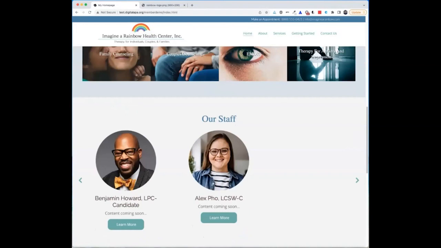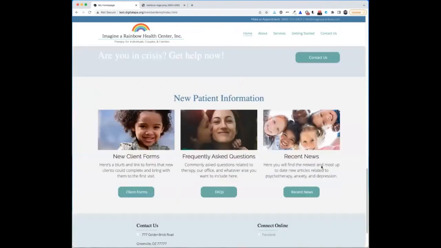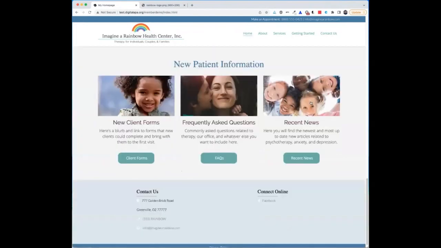The other thing about images is they should relate to the context. So for example, there's an eye for EMDR. That's communicating for those who might not know what EMDR is that, hey, it probably has something to do with your eyes. So that's helpful. But if I scroll back down to recent news, there's an image of adorable children, and we've got diversity in the photo. They're all smiling. It's a creative image, but it's for recent news.